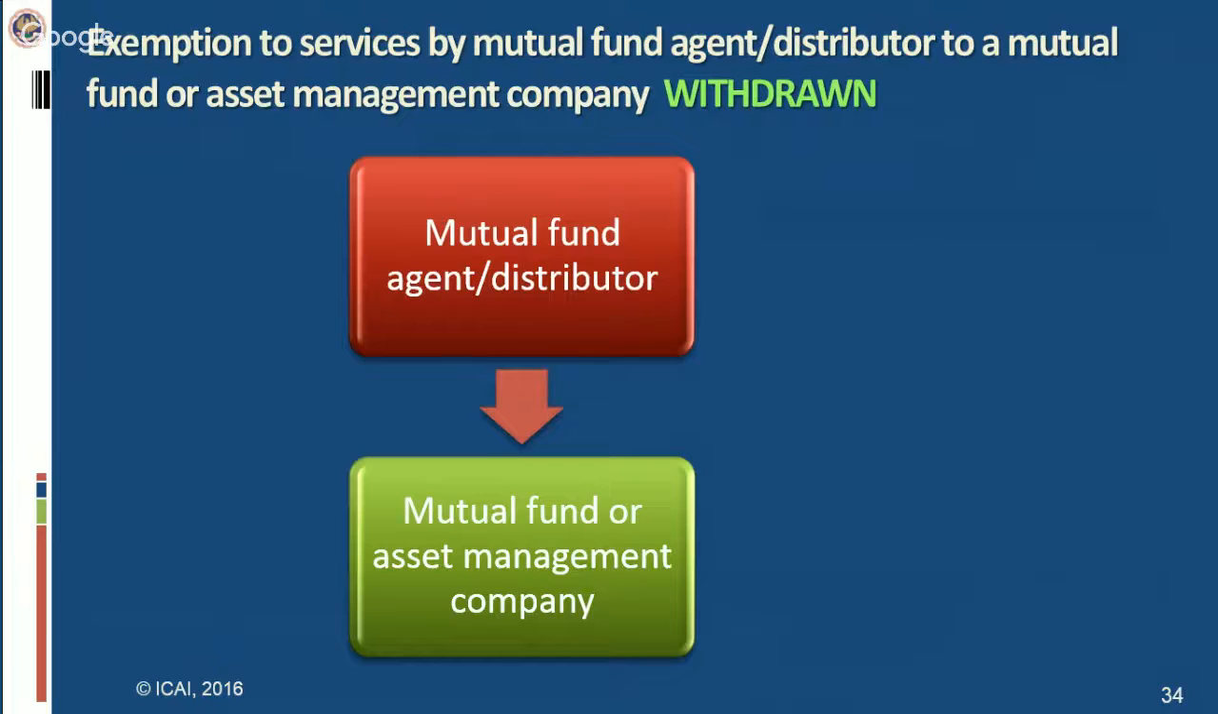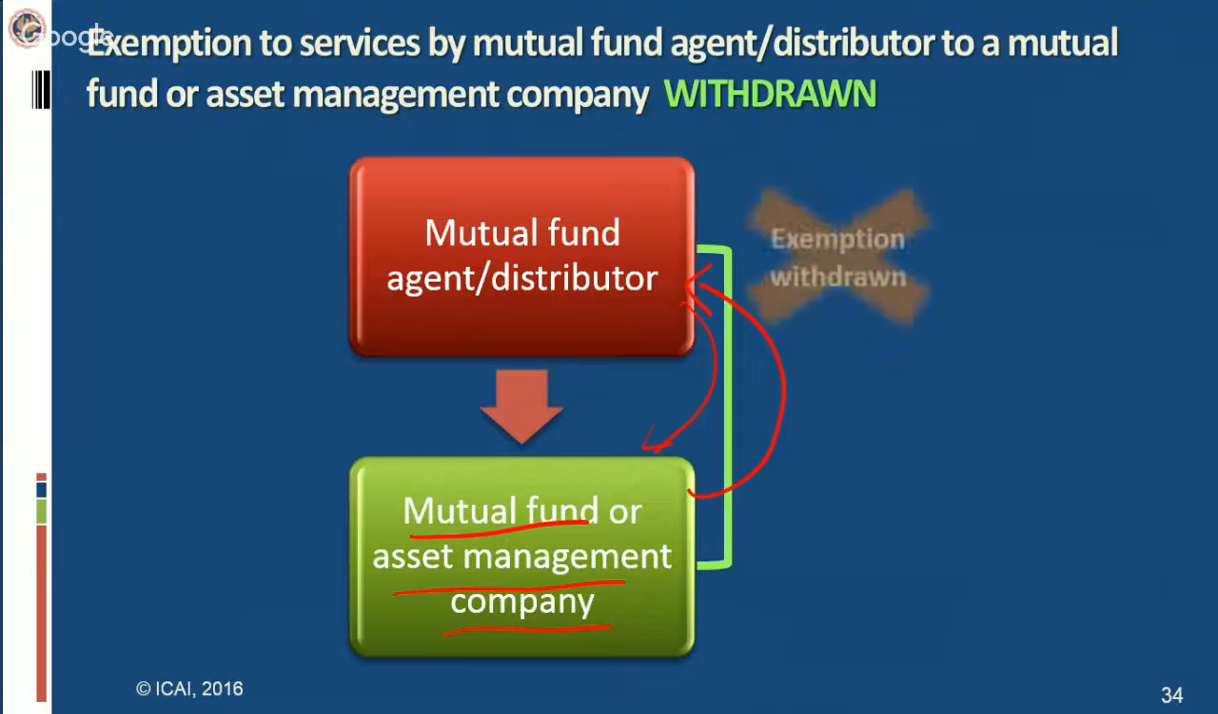So now how do these mutual fund companies or asset management companies approach investors? They approach investors through mutual fund agents or distributors. So mutual fund agents or distributors bring business to the mutual fund company or asset management company. Earlier, the service which was provided by mutual fund agent or distributor to mutual fund company or asset management company, that is the service of bringing business to these people, was exempt. Now this exemption has been withdrawn.